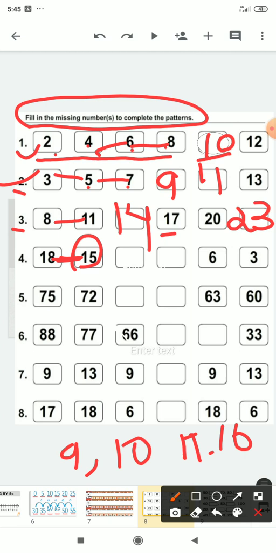So from 15 onwards, backward, what will come? 14 and 13. They will be missed. And what will we write here? 12. Okay. And from 12 backward, 11 and 10. So what will we write here? 9. After 9, 8 and 7. 6 will be here. And before 6, 5 and 4 will come. They will be missed and 3 is written. Okay.